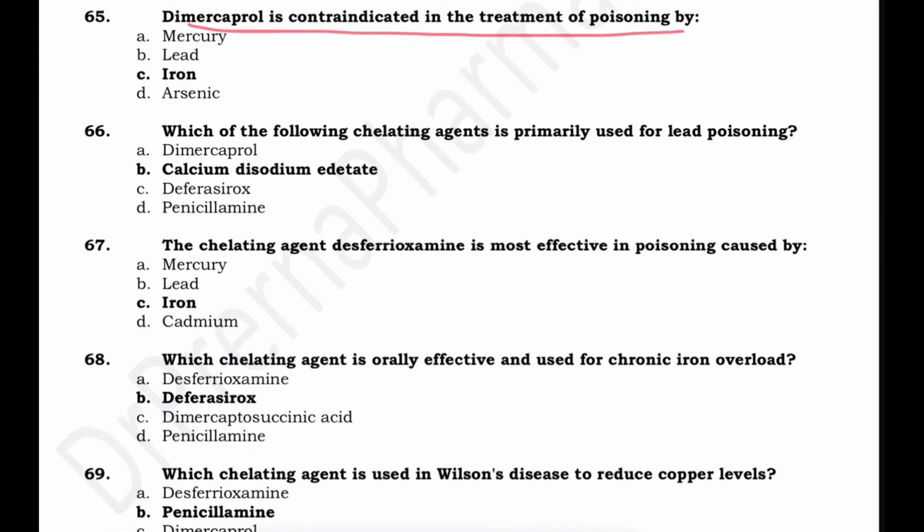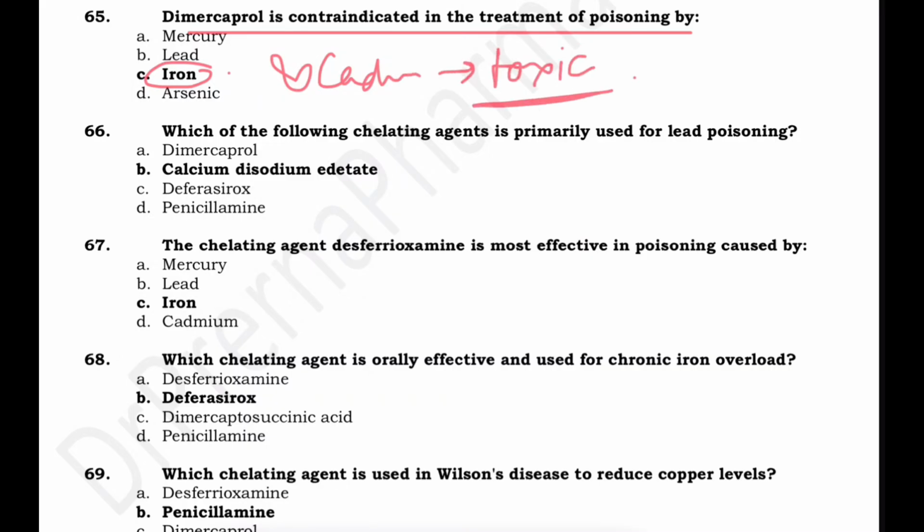Dimercaprol is contraindicated in treatment of poisoning by which metal? Dimercaprol is contraindicated in iron. Dimercaprol forms stable complexes with metals like arsenic, mercury, and gold, facilitating their excretion. However, in iron and cadmium poisonings, this complex is toxic. The dimercaprol-iron complex is toxic.